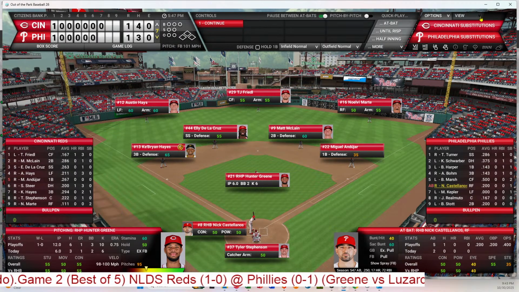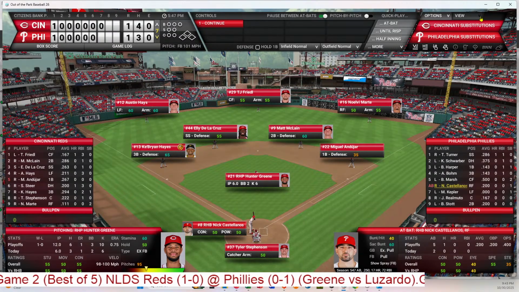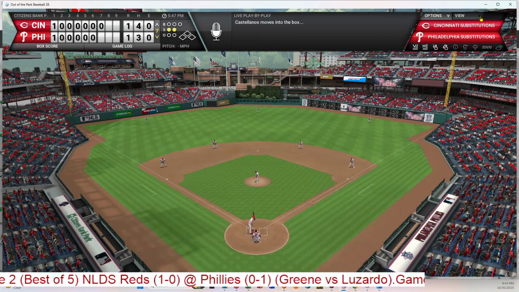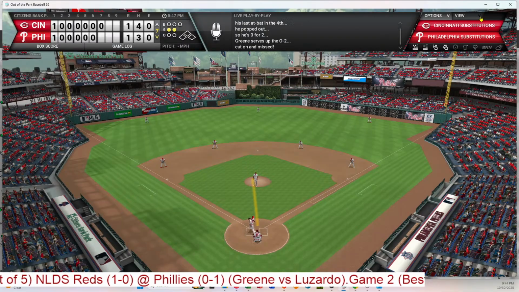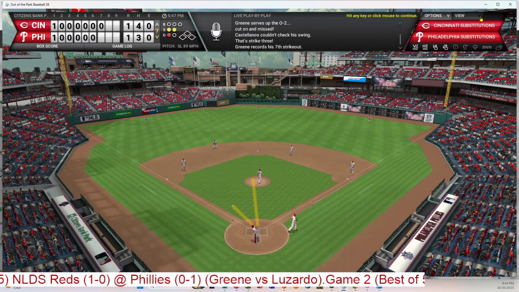So Nick Castellanos, 0 for 2, struck out and popped out. And 2 strikes against him. And that's a strikeout, and that's the first out on a slider.